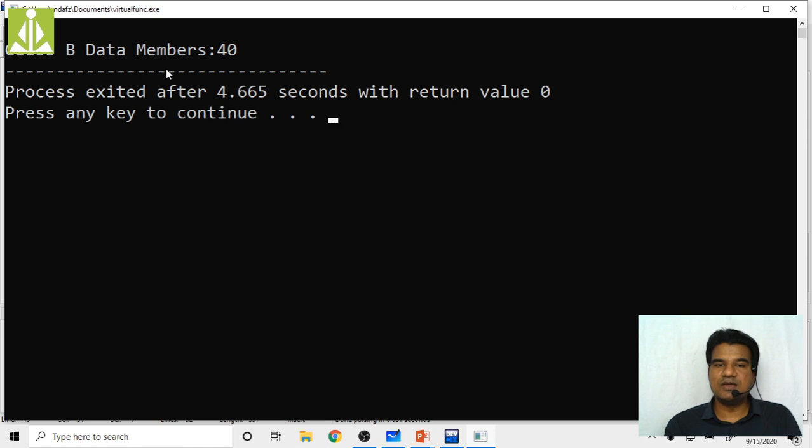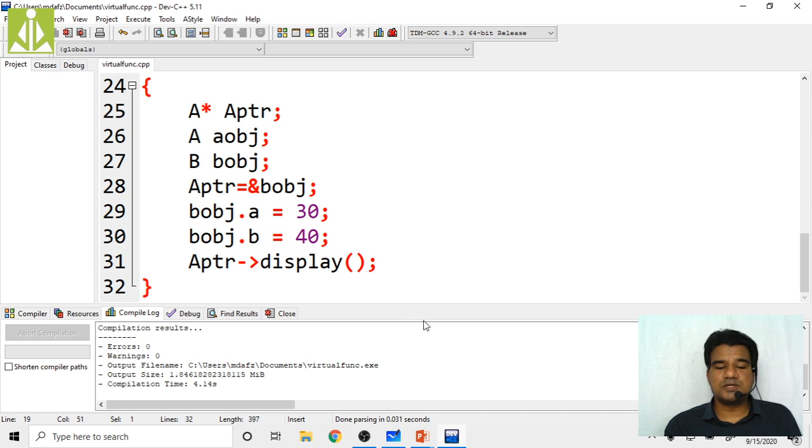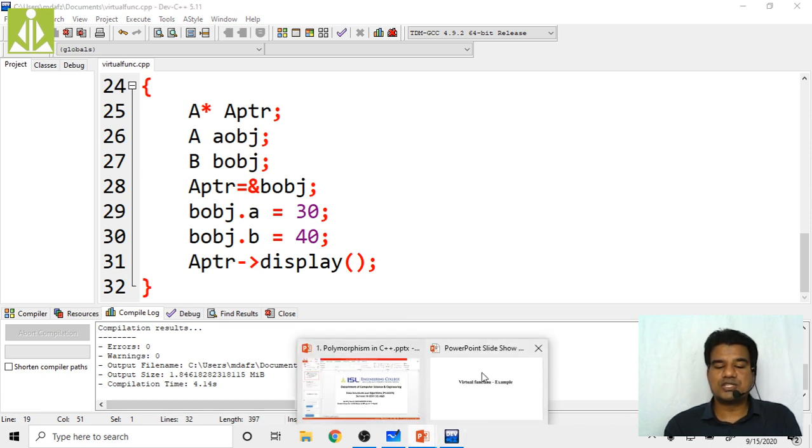By keeping that virtual keyword, we are doing the runtime polymorphism. We are doing the dynamic polymorphism. We are doing the dynamic linkage, late binding. That is the reason why I'm getting the function definition from the derived class, not from the base class. That is the reason why I got 40 over here, and this display function got invoked from the derived class, not from the base class. So in general scenarios, who is responsible? This is the concept of virtual functions.